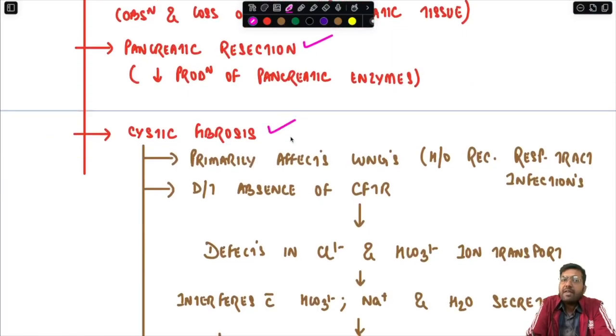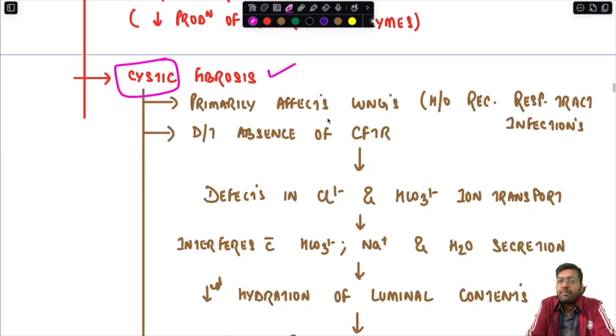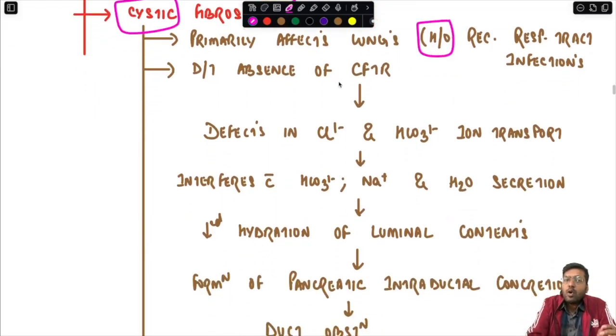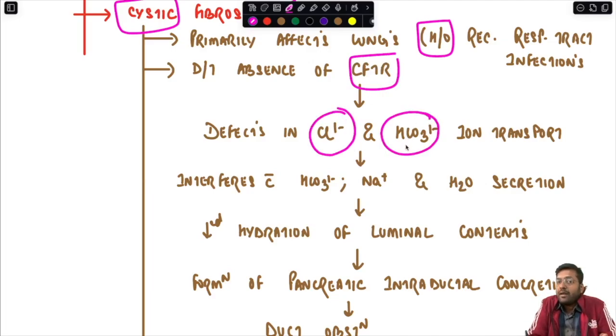Then we have cystic fibrosis. Now, cystic fibrosis, remember, primarily affects the lungs, and we have already read about cystic fibrosis in detail. But over here we are going to concentrate on the part associated with malabsorption. Cystic fibrosis primarily affects the lungs, and the patient will have a history of recurrent respiratory tract infection. It occurs because of a mutation leading to absence of the CFTR channel, and as a result, this leads to defective chloride and bicarbonate ion transport.